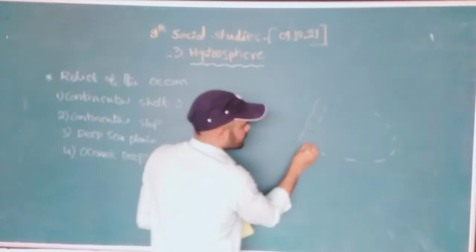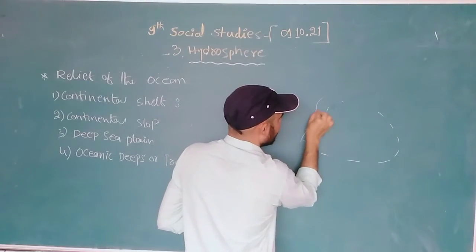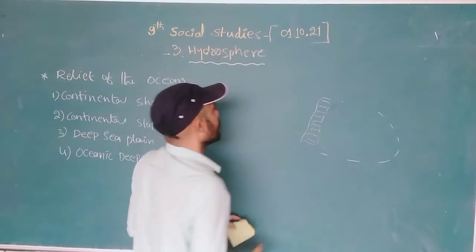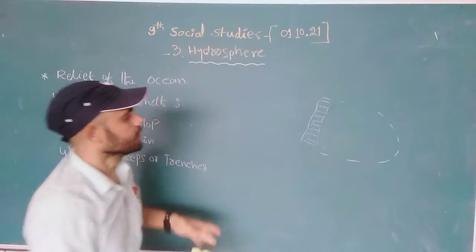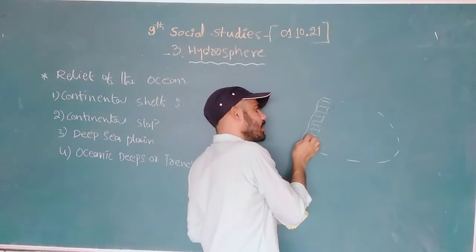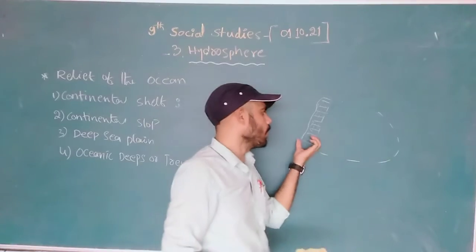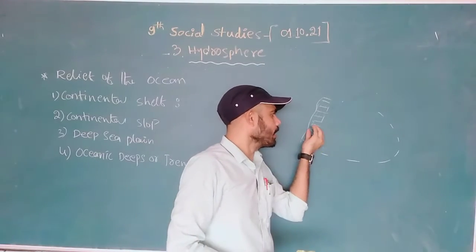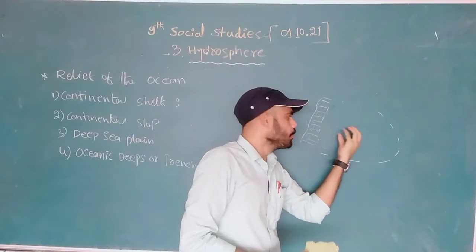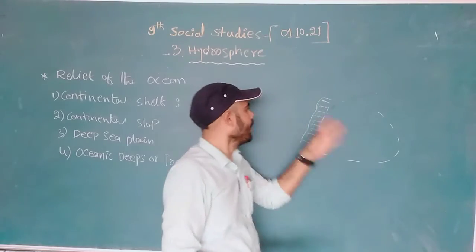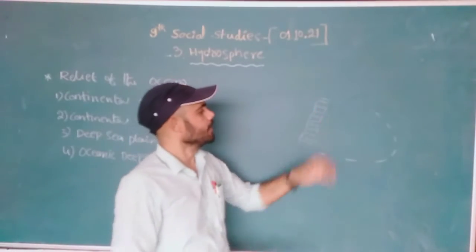These areas, we call the continental shelf. This area is already covered with water. It is like a border between the sea and the coastal areas.